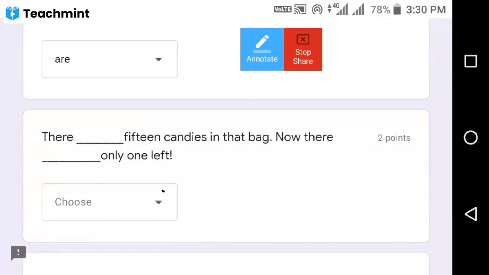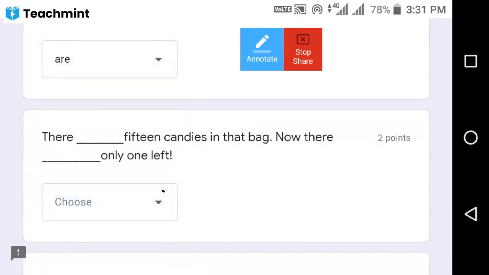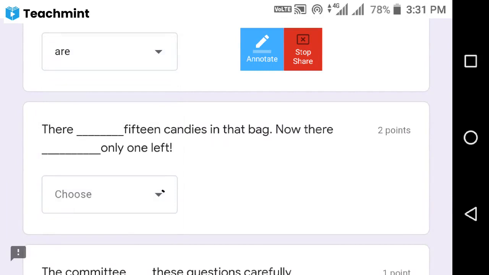Next, we'll move on to another question. There are dash 15 candies in that bag. Now, there were, sorry. Now look at this one here. It is a tricky question. You need to choose 4 actually. There were 15 candies in that bag. Now there is only one left.